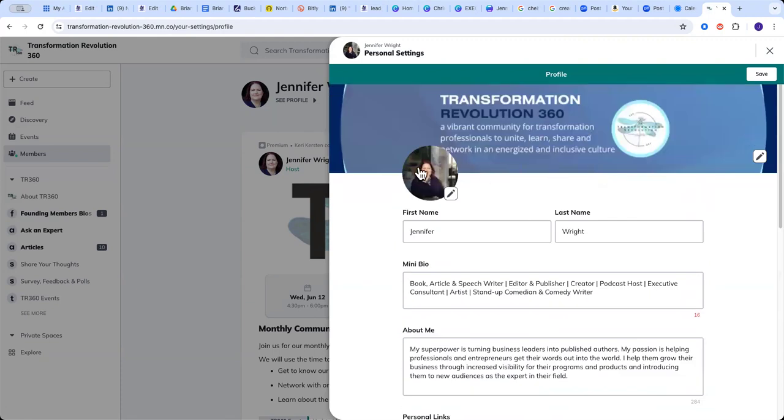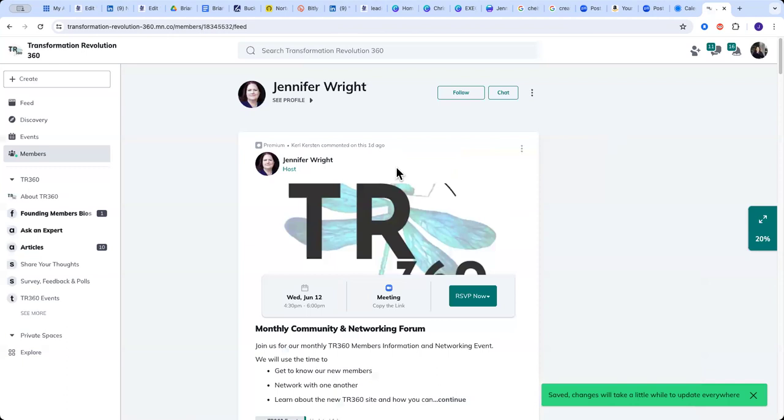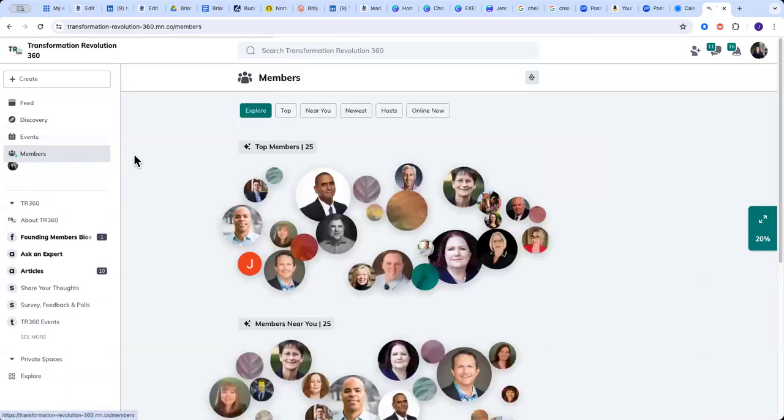Then once you're done, you can add your profile photo. You can add a banner. I put in the banner from the Transformation Revolution 360 in there. Once you're done, you save it, and now your profile is out there so other people can get to know you. Other people in the community can get to know you better.